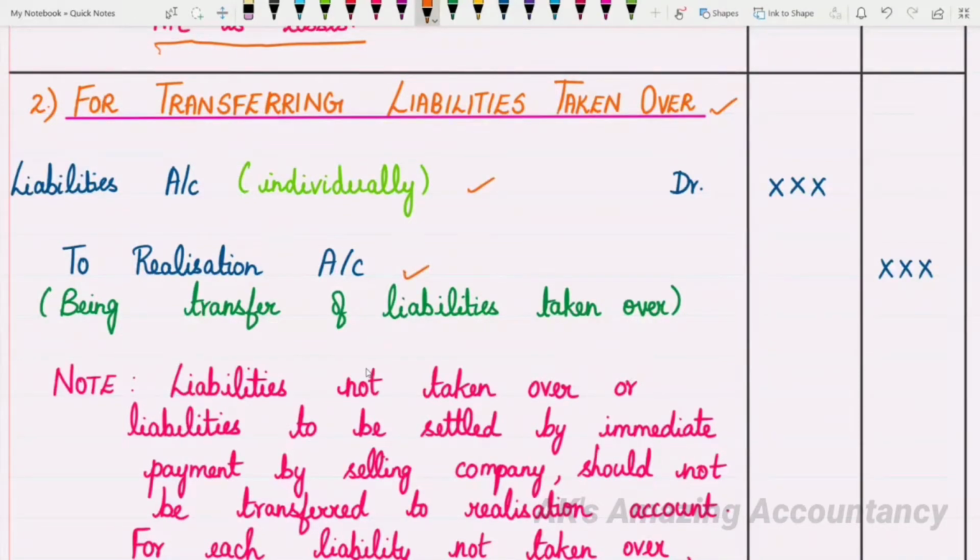So while entering the liabilities, remember you have to enter the liabilities individually one after the other. I told you when you enter the assets, they will have to be entered individually, isn't it? Likewise, the liabilities will also have to be entered individually. So the entry will be liabilities account debit to realization account. You'll be writing the narration as being transfer of liabilities taken over.